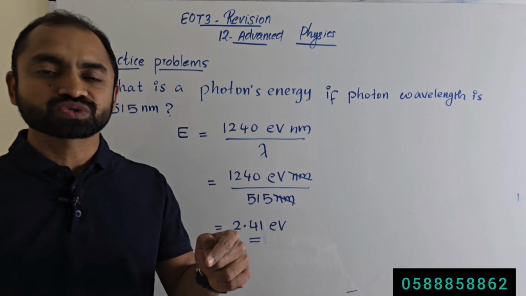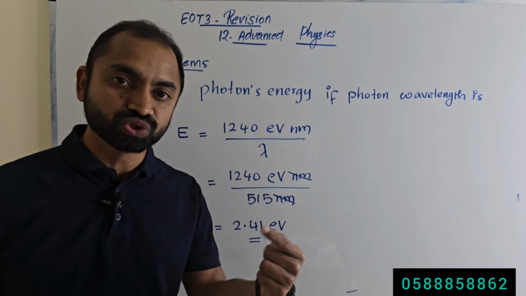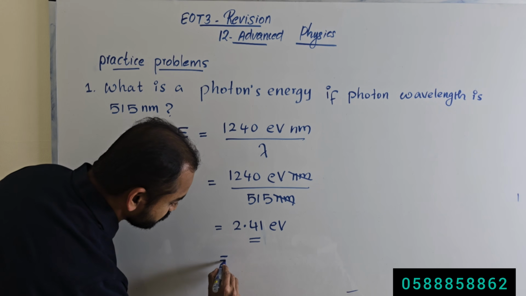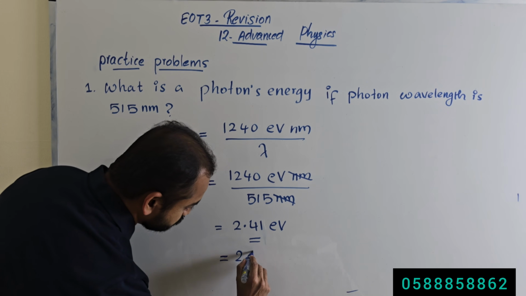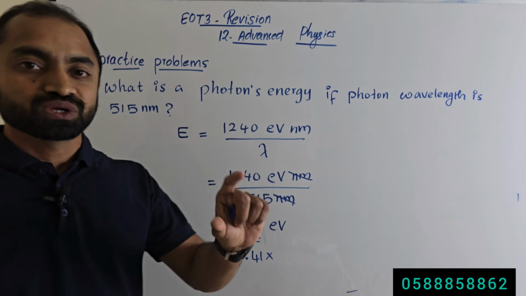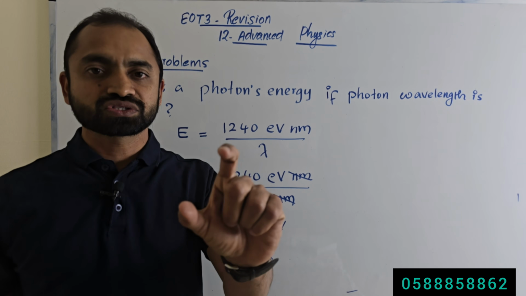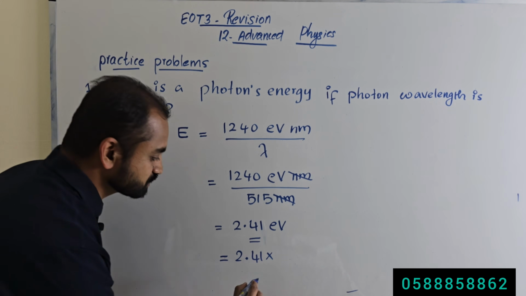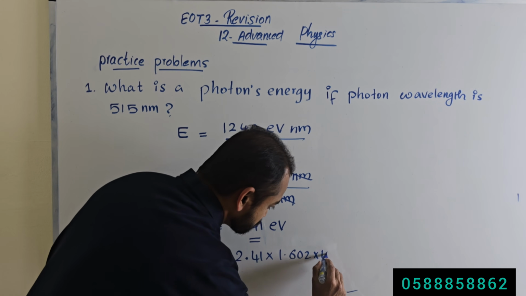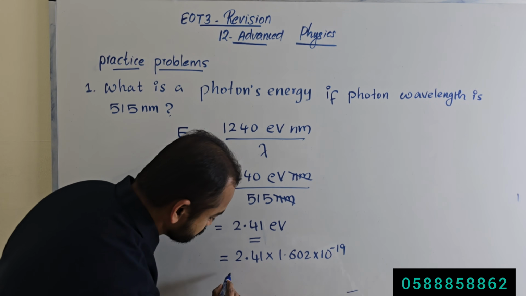If the question is to calculate energy in joules, how do we convert electron volt into joule? Very easy: 2.41 times e. You know that e is the charge of one electron and its value is 1.602 times 10 to the power negative 19.